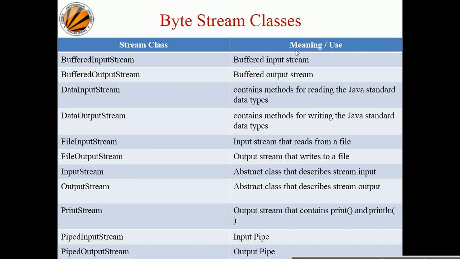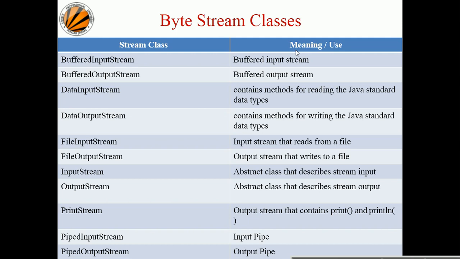I'm repeating again. This is the part of the syllabus we have. That's why I'm putting some stress. FileInputStream and FileOutputStream. FileInputStream is an input stream whose basic purpose is to read from a file. At the same time, FileOutputStream writes to a file.